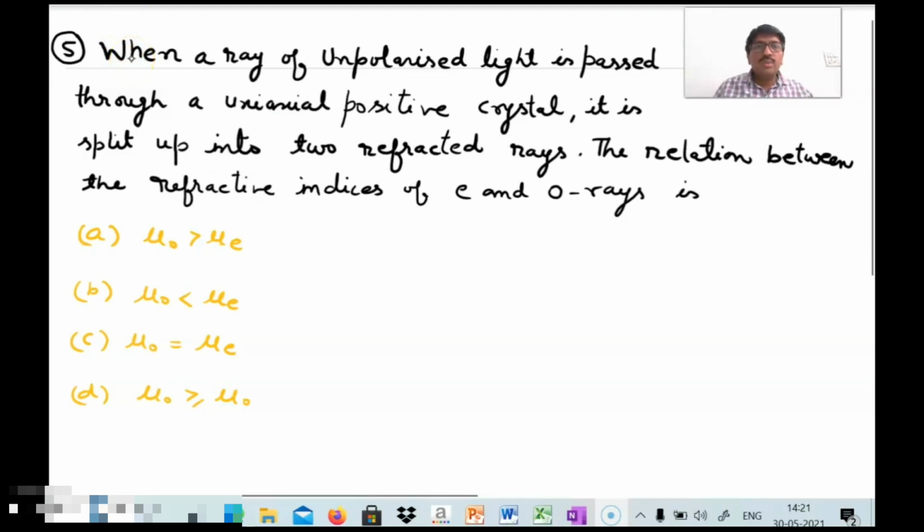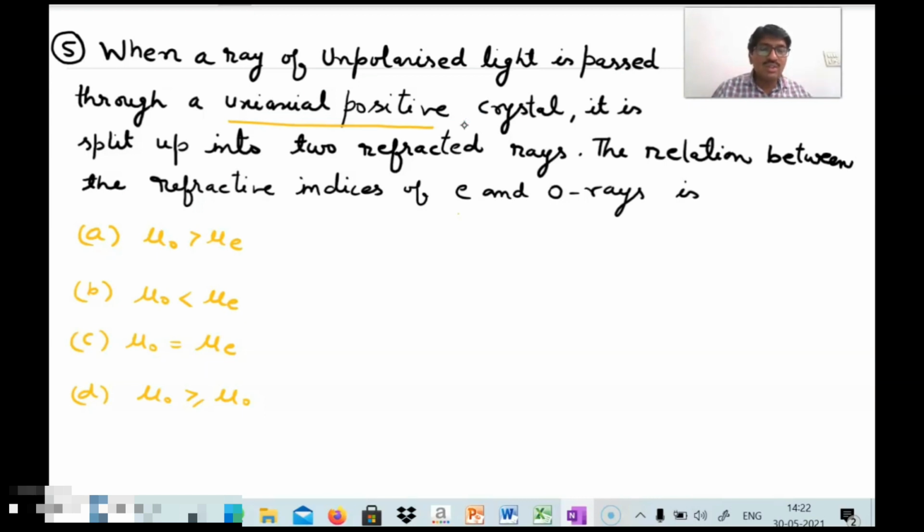Fifth question: when a ray of unpolarized light is passed through a uniaxial positive crystal, it is split up into two refracted rays. What is the relation between the refractive indices of the E ray and O ray?